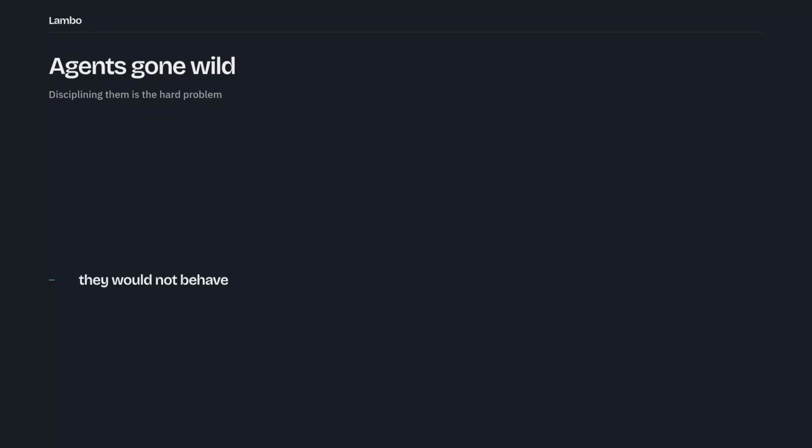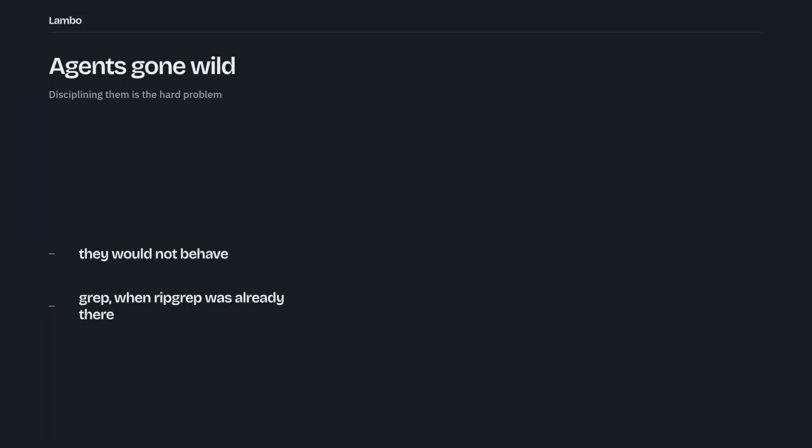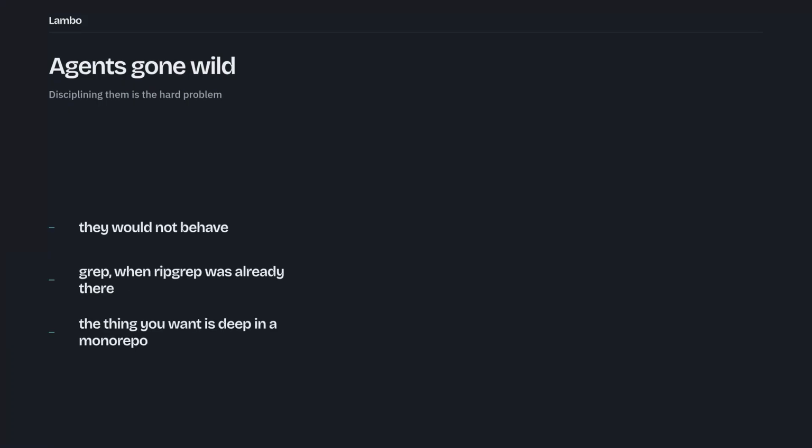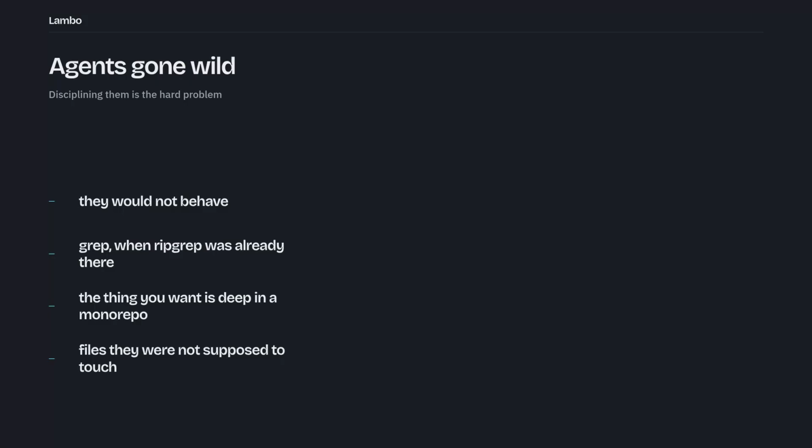The idea for Lambo came to me earlier this year. I did my best to get agents to behave at work. Despite the existence of ripgrep, the agents insist on grep. Not an ideal scenario when the information you want is deep inside a large monorepo. More importantly, the agents were keen on messing with the files that I'm not supposed to.